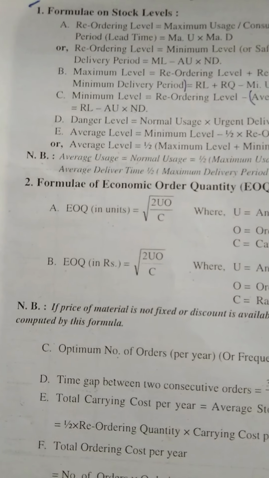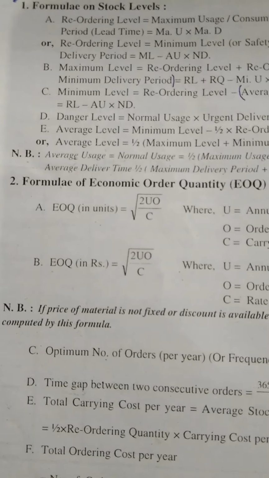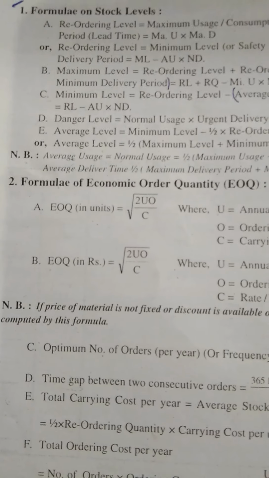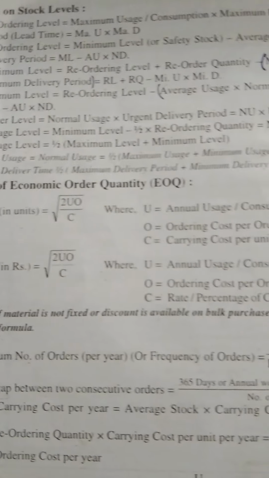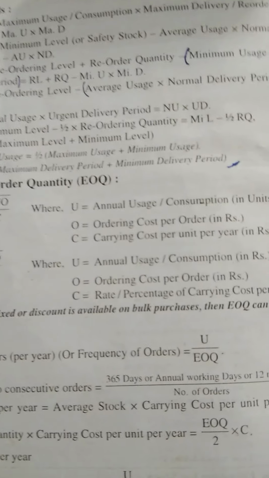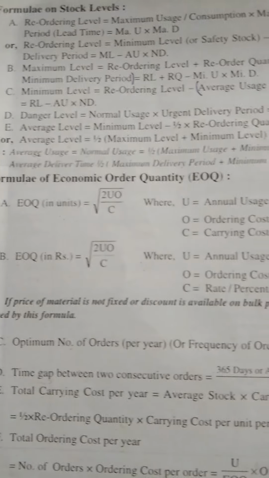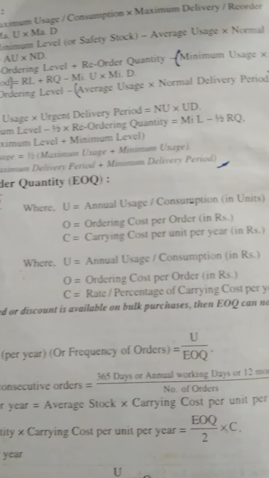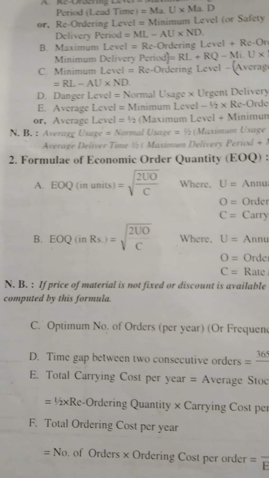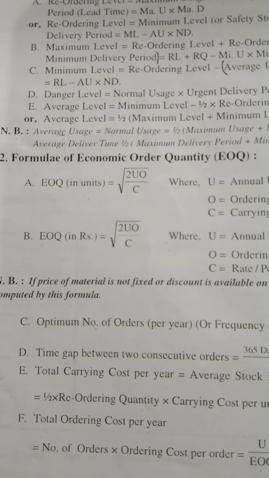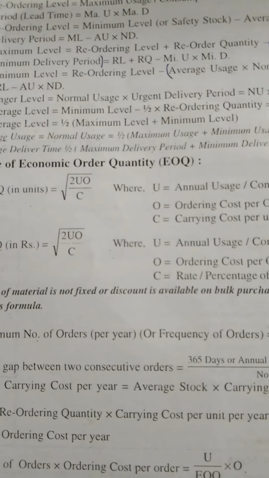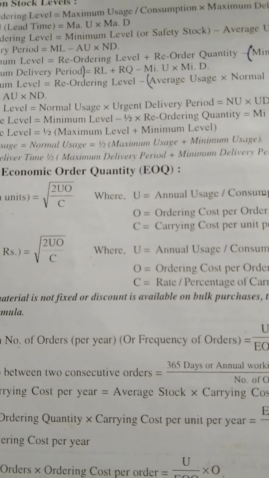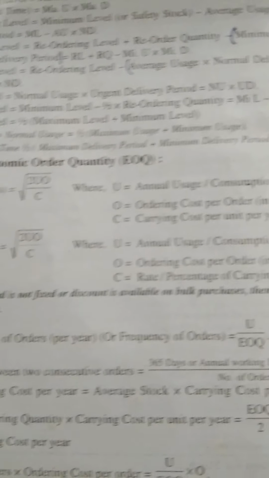Next, minimum stock level. Actually this should be written as maximum stock level, minimum stock level. Minimum stock level is reorder level minus, within bracket, average usage into normal or average delivery period. Okay, now come back to danger level. What is danger level? Normal usage into urgent delivery period.